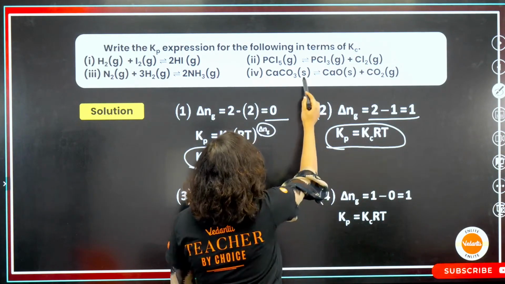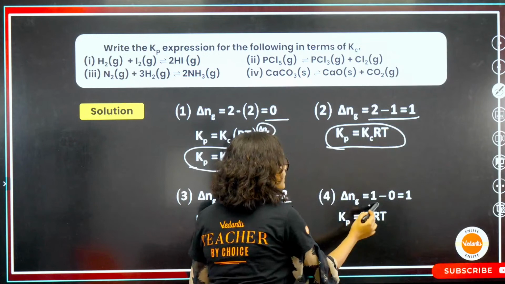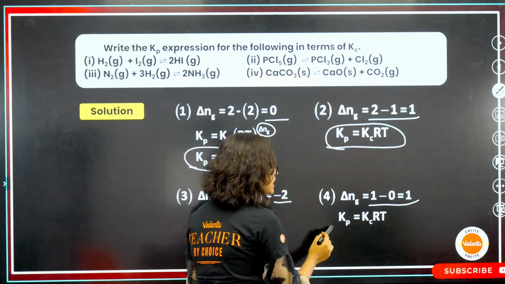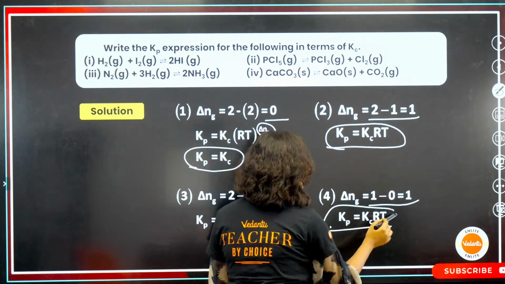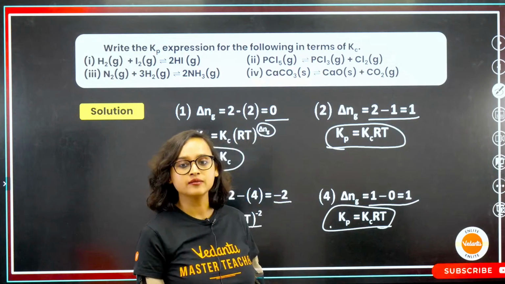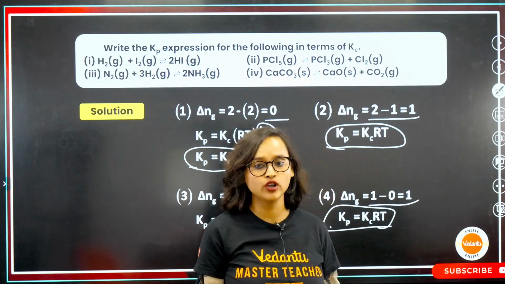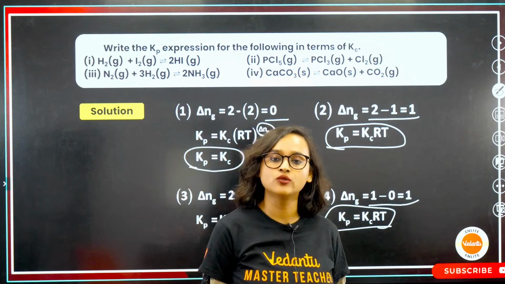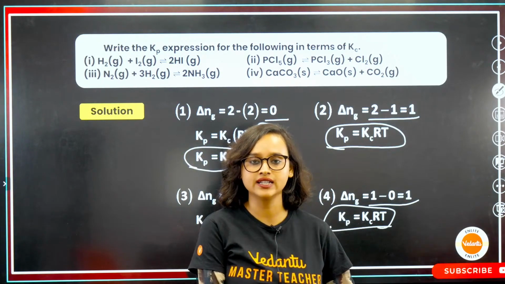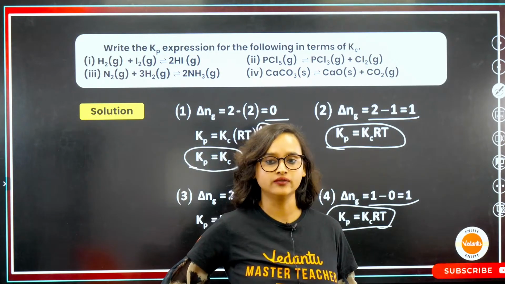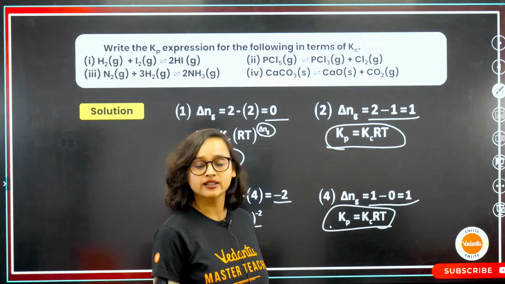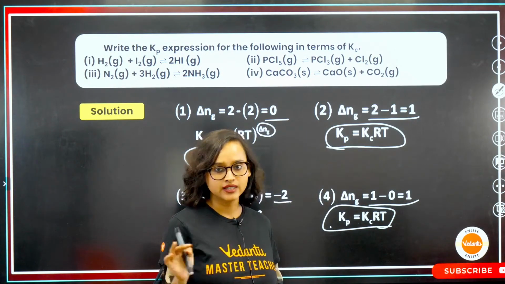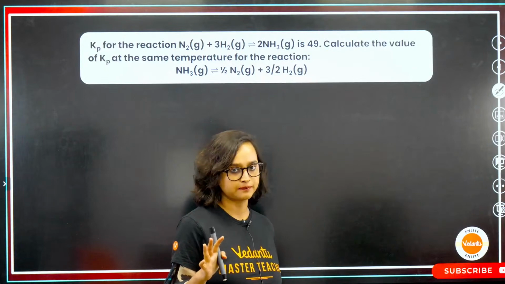No. This is solid, this is solid, this is gaseous. So 1 minus 0 is equal to 1. Now that means that Kp is equal to KcRT once again. Yes, it is the same thing. Very good, Mohit. Do we understand all of these? This relation is clear? Well done.